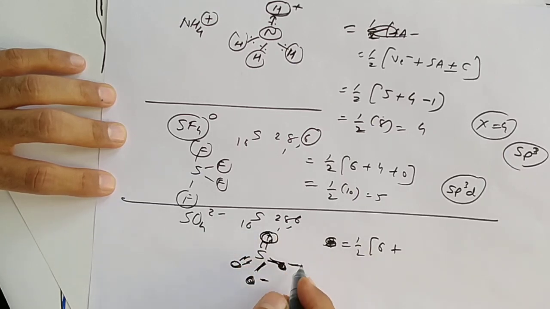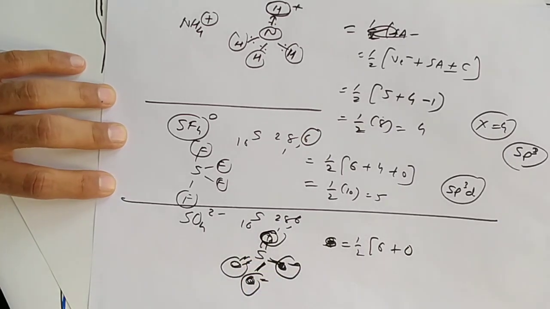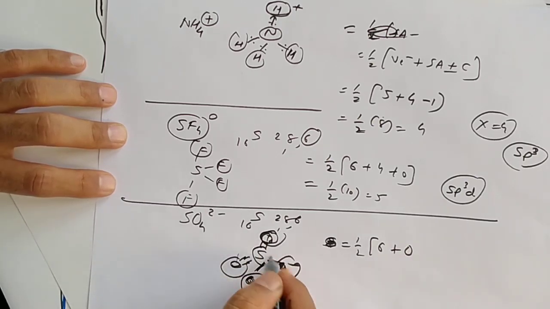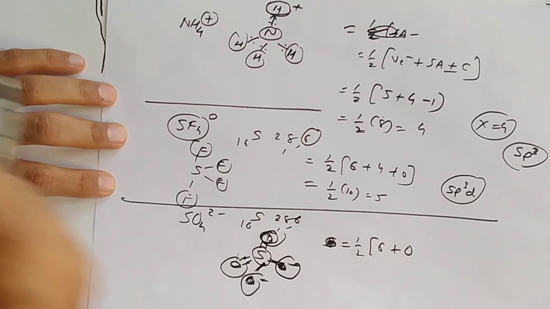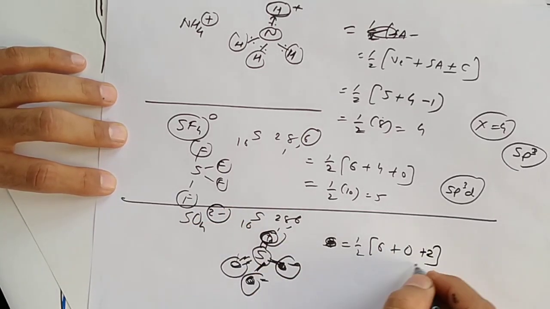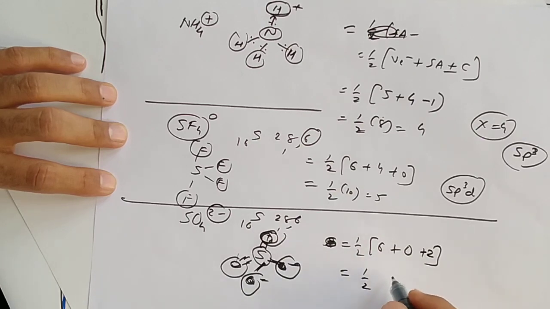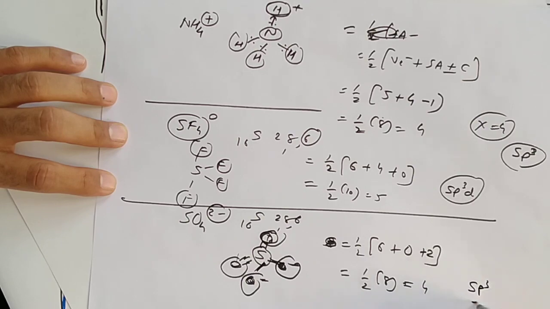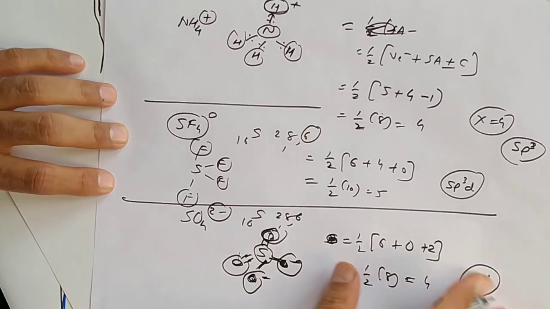Here even though they are single bonds, the valency is 2 2 2, here 0. There is not a single single-valency atom surrounded by the sulfur. No one is present there, so 0. Here charge is -2, so we have to take opposite. So 8 by 2, so 4. So here is the sp3 hybridization.